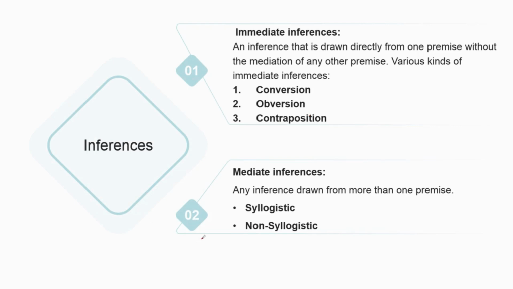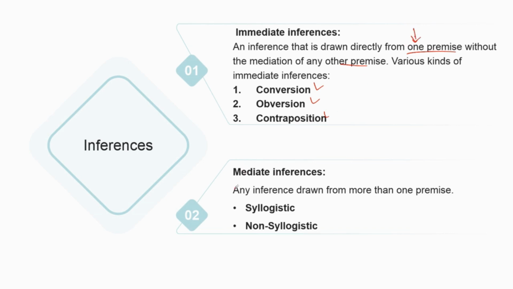Immediate inference and mediate inference. So in inferences there are two kinds, and this should also be clear. Immediate, as we have already discussed, is an inference drawn directly from one premise without the mediation of any other premise, and the kinds are conversion, obversion, contraposition. We draw the conclusion directly from one premise.